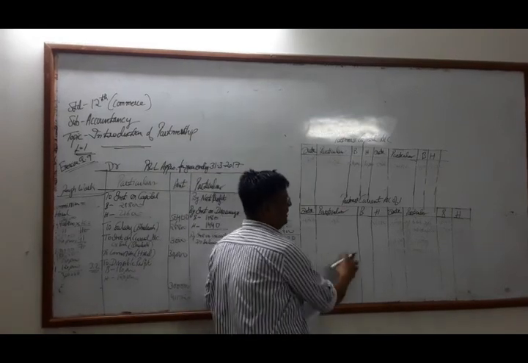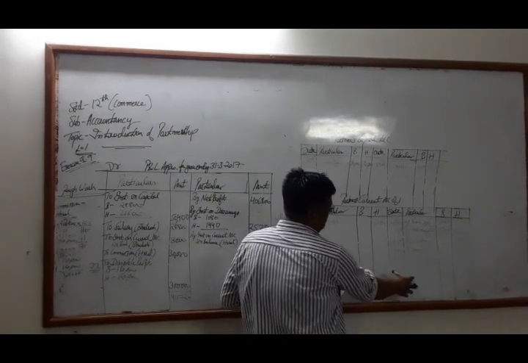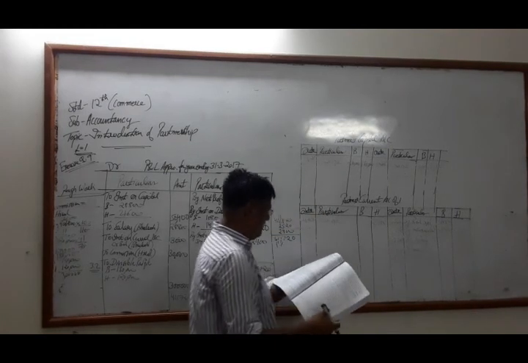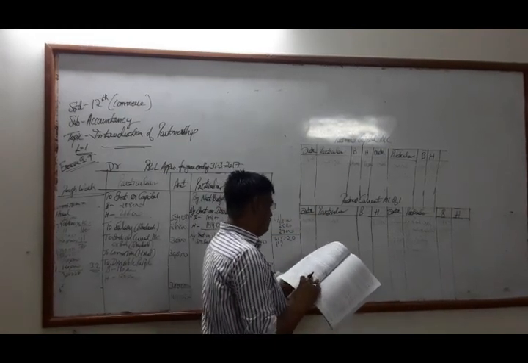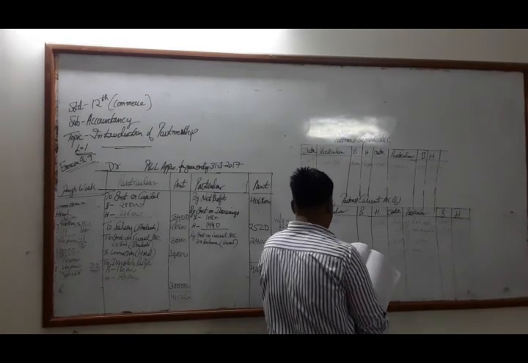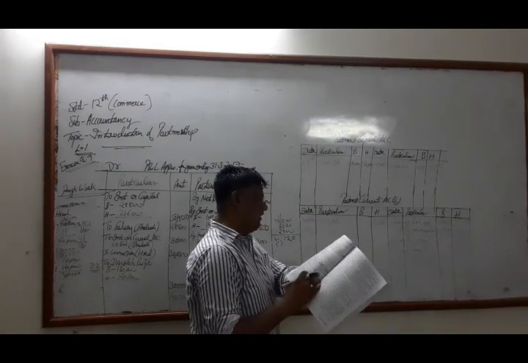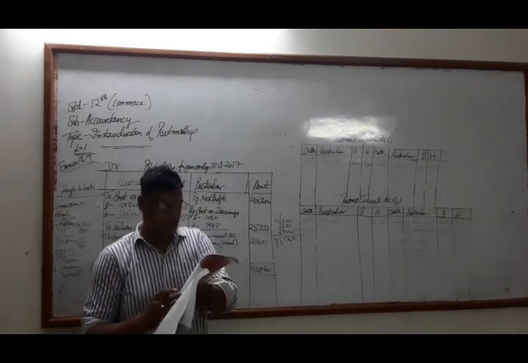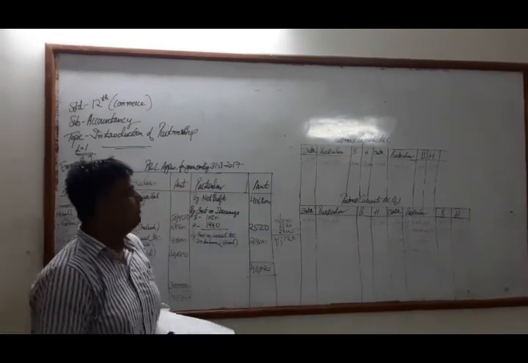When we calculate and deduct it from this side, we get the balance, that is 2,39,040 and 95,760. So that is the sum for today. We will see next time.